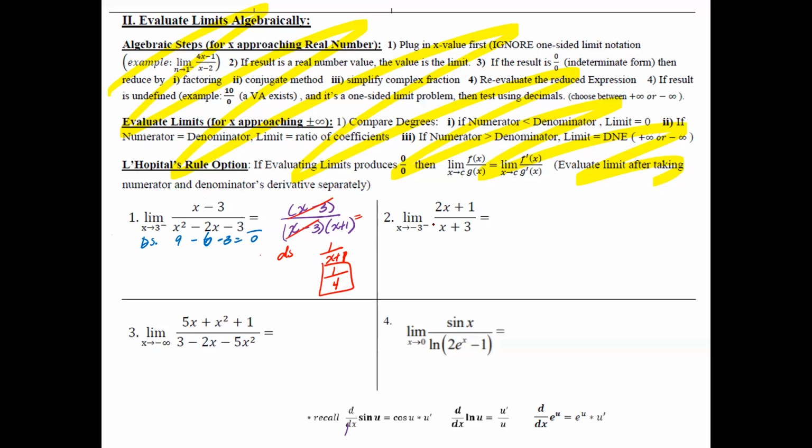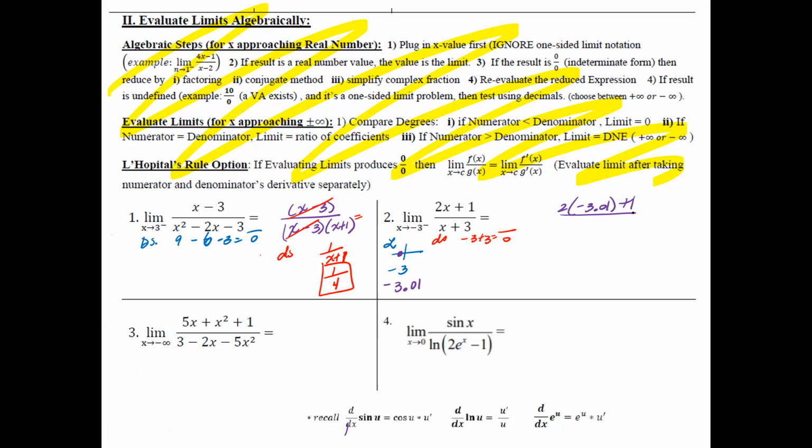Number 2, direct substitution, as you can see, is going to result in negative 3 plus 3, which is 0, so that's not good. So let's see if we can factor something out. In this situation, I can't factor anything out, but because it is approaching negative 3 from the left side, I can say it could be negative 3.01. So 2 times negative 3.01 plus 1, divided by negative 3.01 plus 3. If you plug that into your calculator,